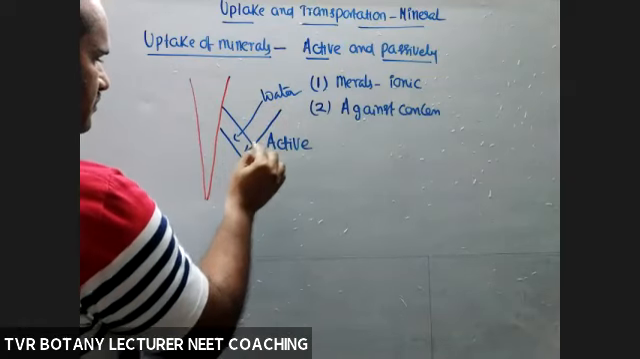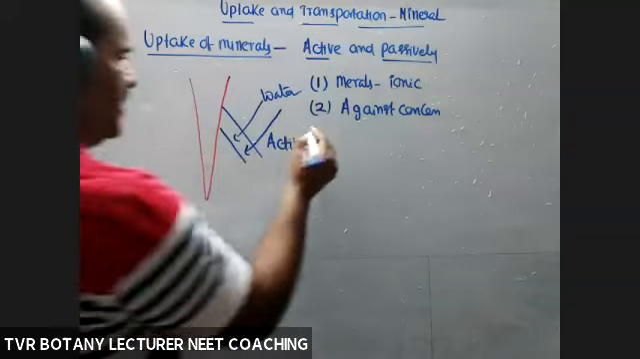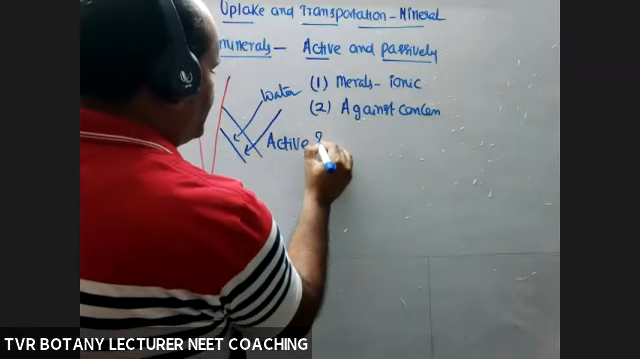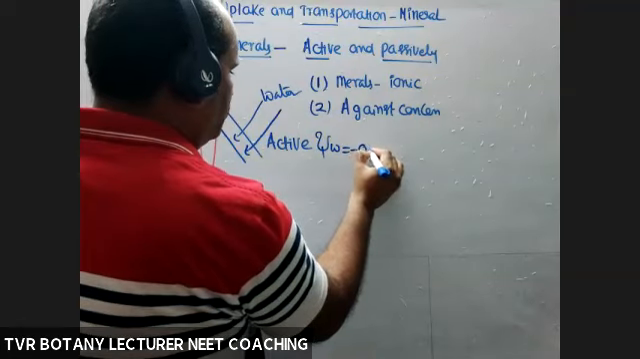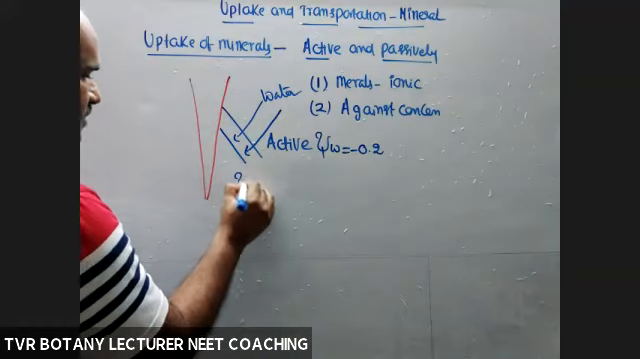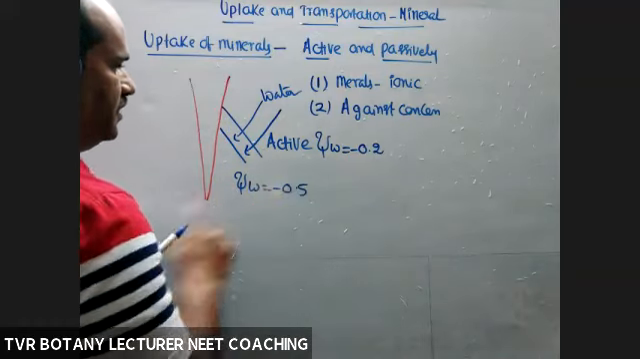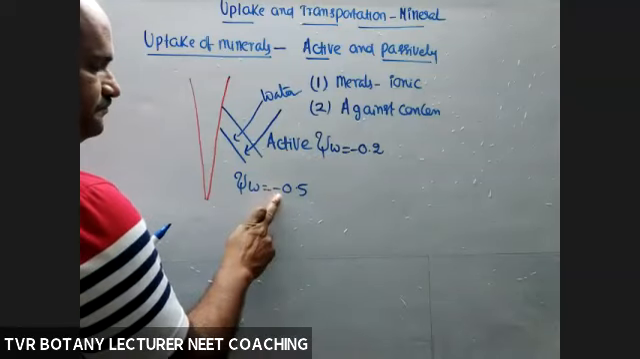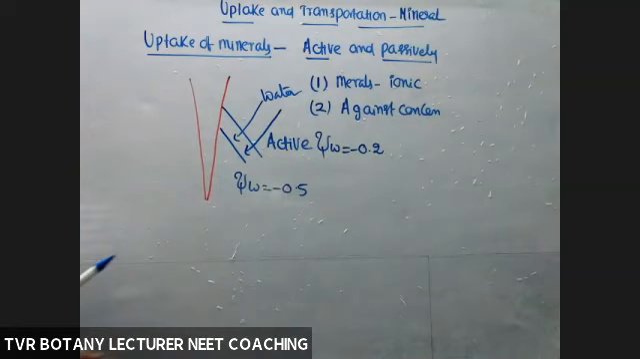Less psi W, more psi W, less psi W. For example, in the soil, psi W value is a negative value. I'm taking minus 0.2, for example. And root hair psi W value is minus 0.5. Less negative means more water potential. More negative means less water potential.